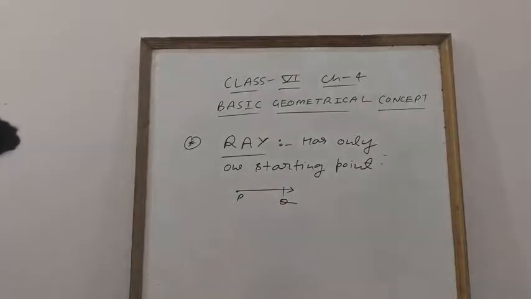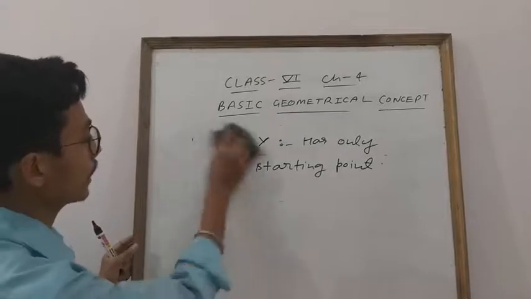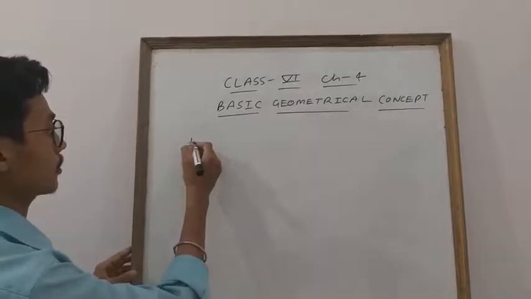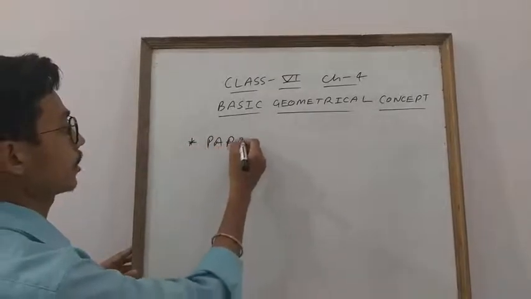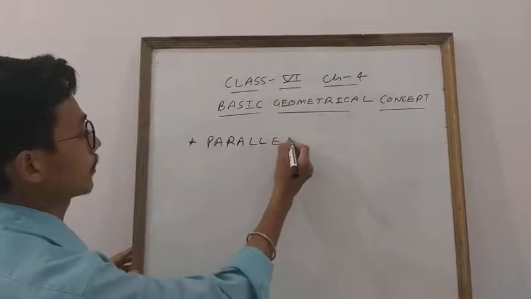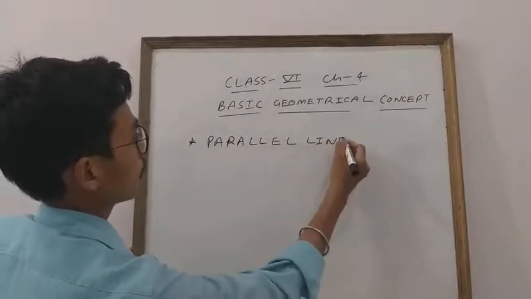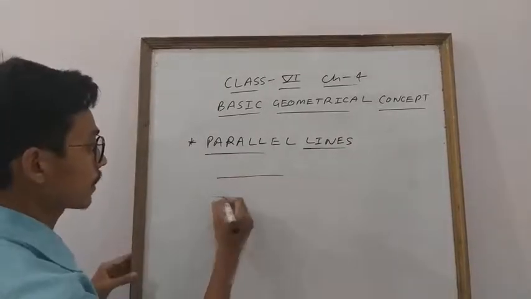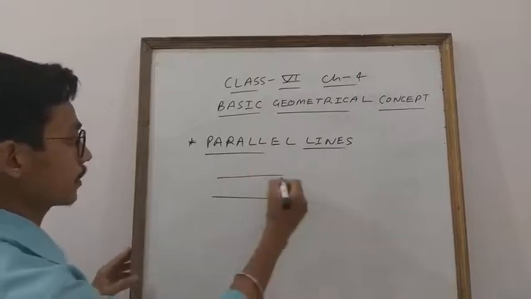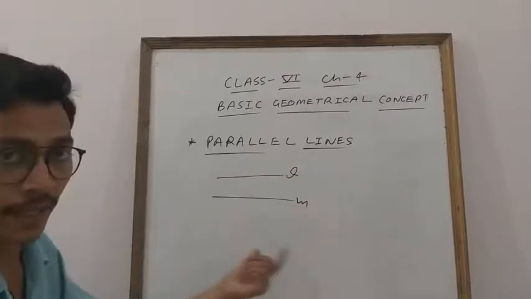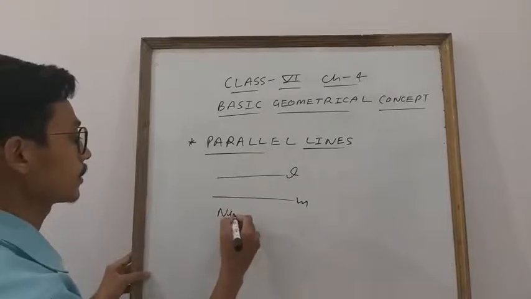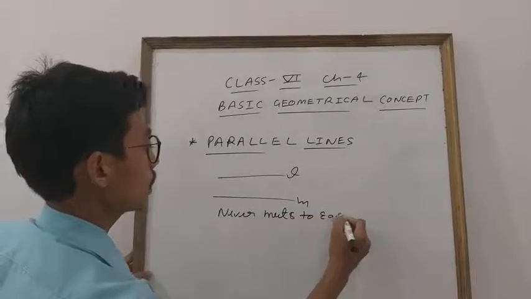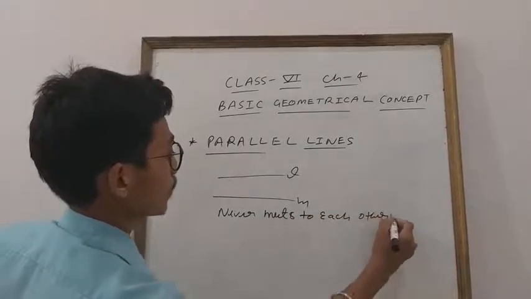Next topic is parallel lines. One thing I am going to explain, like parallel lines. See, student, parallel lines means like this. This is line L. This is line M. So they are parallel. Why? Because parallel lines never meet each other.